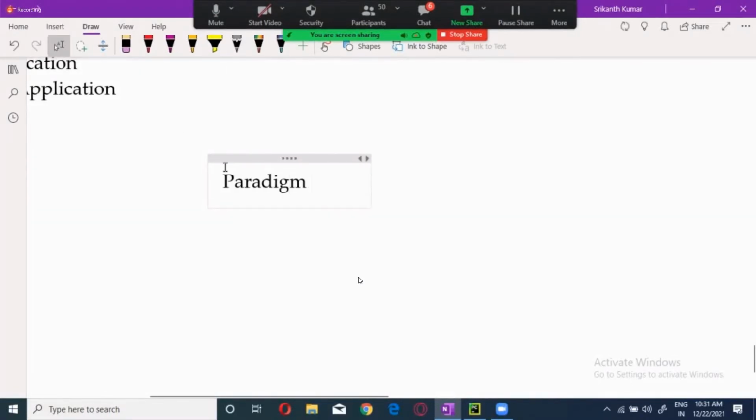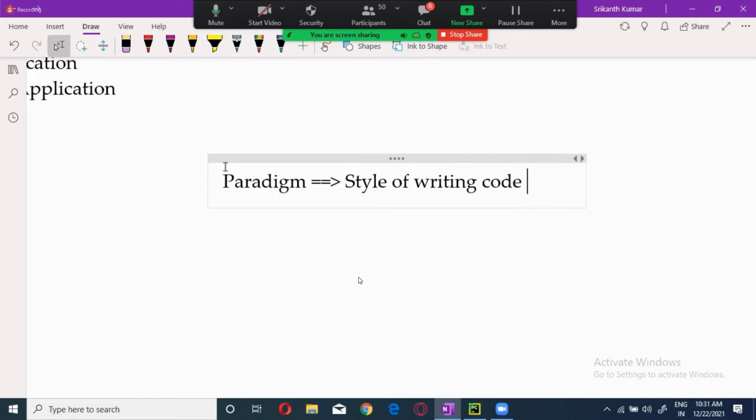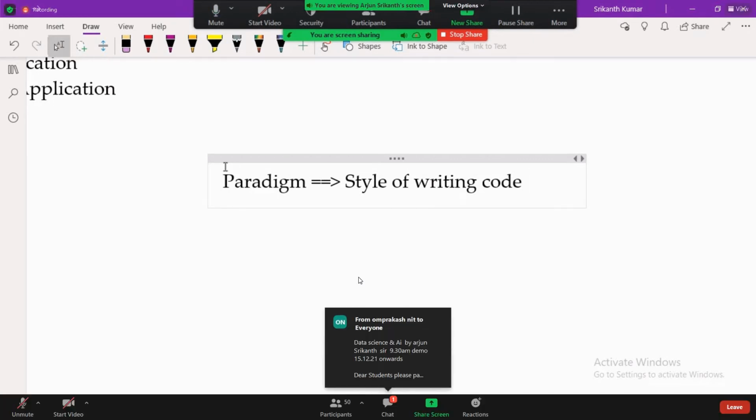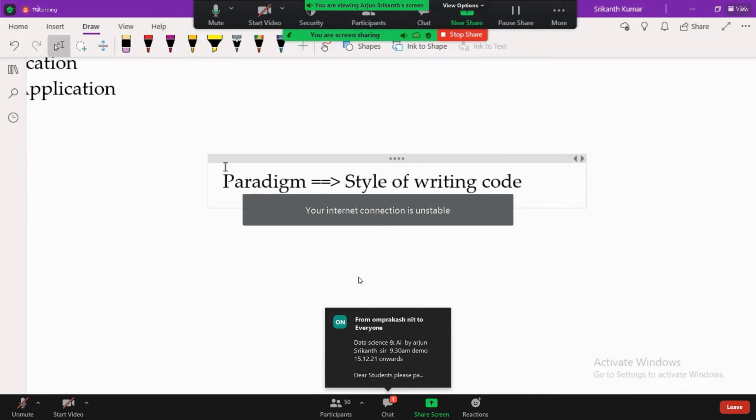Now, when you are talking about the OOPS paradigm, this is one among the best ones, no doubt about this.